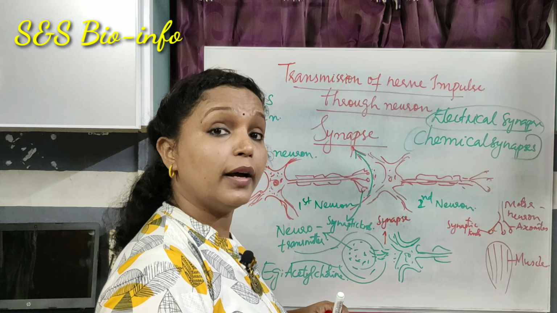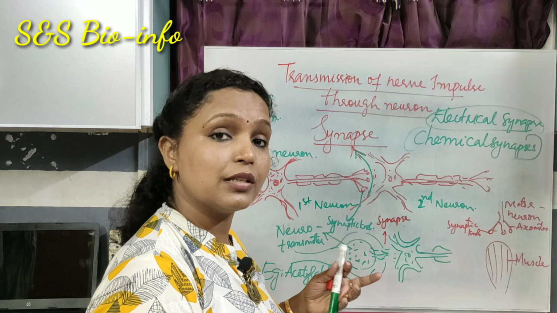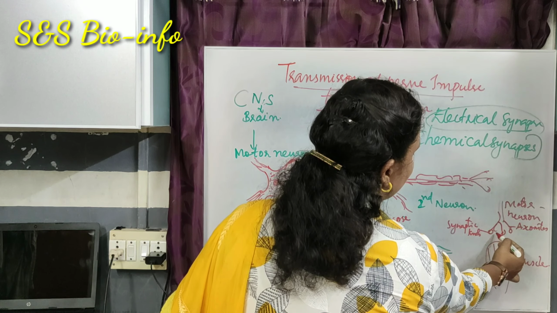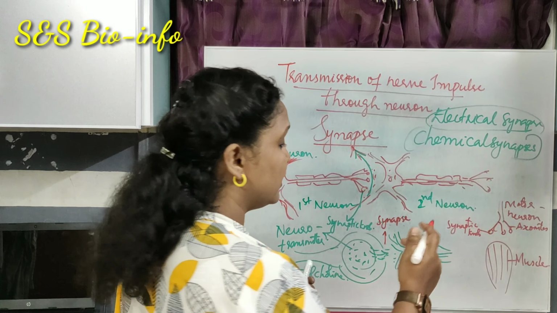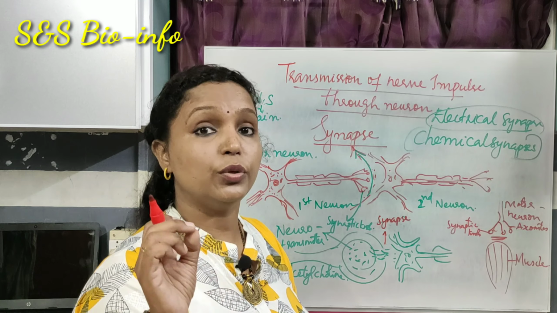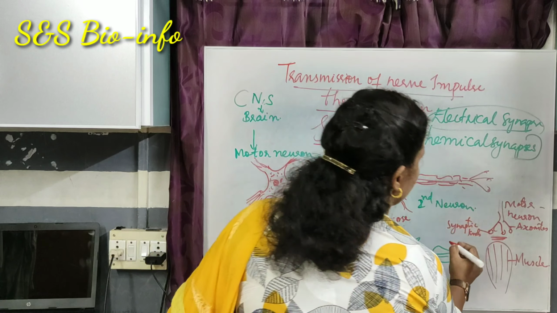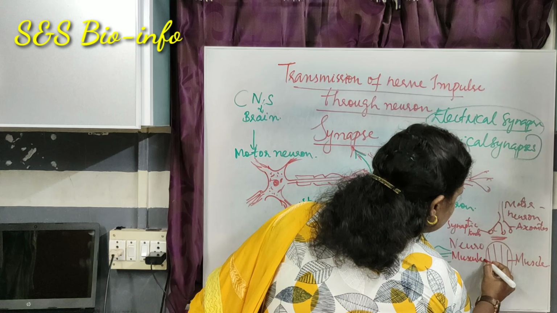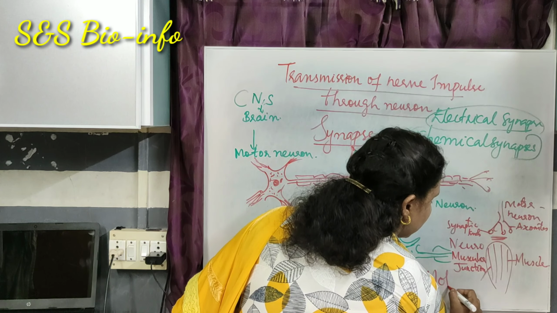How do the muscles show movement? The muscle should get the impulse or command from the central nervous system. Then only the muscles show movements. So the impulse is transmitted through this motor neuron and reaches the axonites at the synaptic knob, and then the neurotransmitters are released at the synapse or gap in between these. These particular synapses are known as neuromuscular junction or motor end plate.